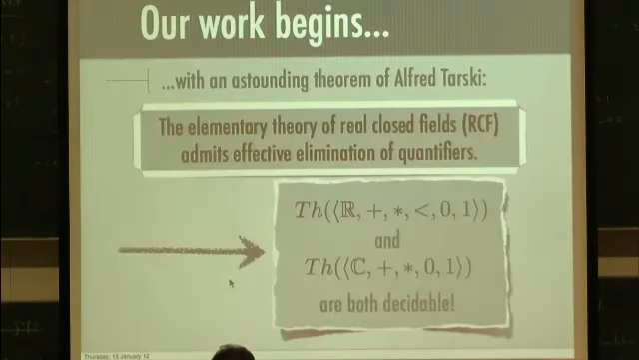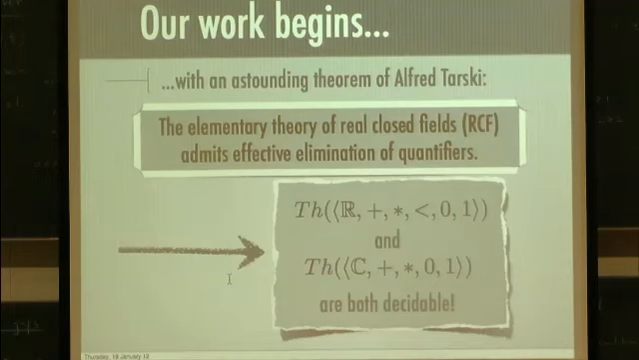Okay, so our work begins with an astounding theorem of Alfred Tarski. This theorem is as follows. The elementary theory of real closed fields admits effective elimination of quantifiers. This was proved by Tarski originally in the 30s, but wasn't officially written up until 1948, maybe, close to the 50s. But what does this imply?